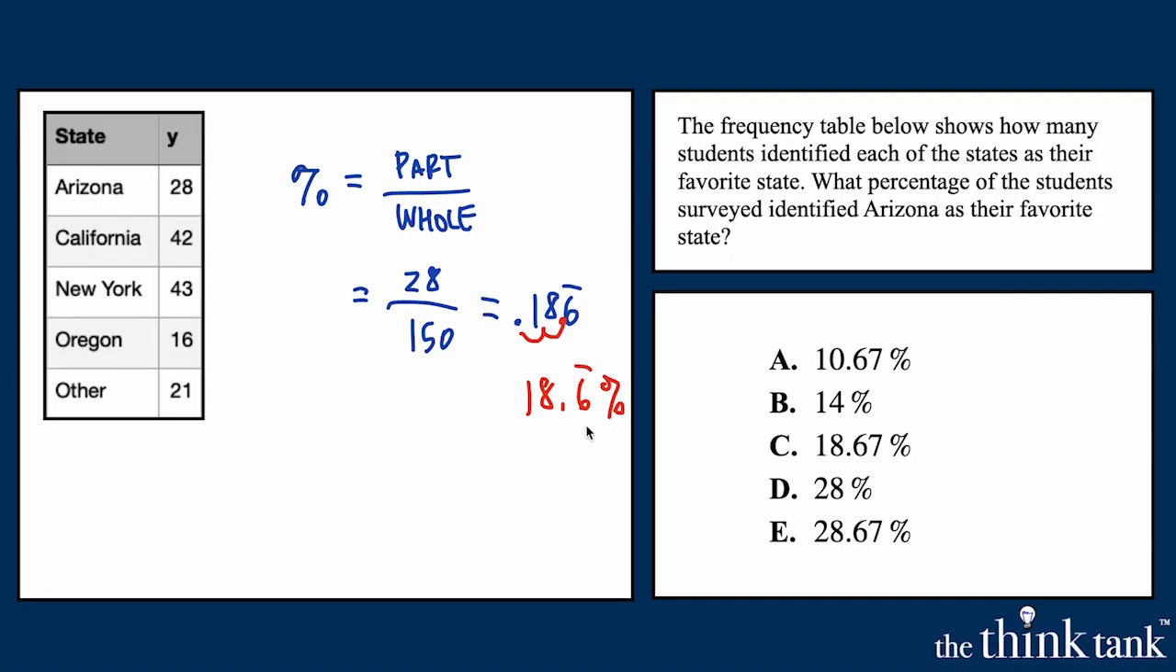And if I look through my answers carefully, while it's not written quite that same way, what they're doing is they're rounding the next 6 to a 7 because of the 6 after it. We can see that C is our right answer. We've got 18.67% of the students like Arizona. If you got C, great thinking.